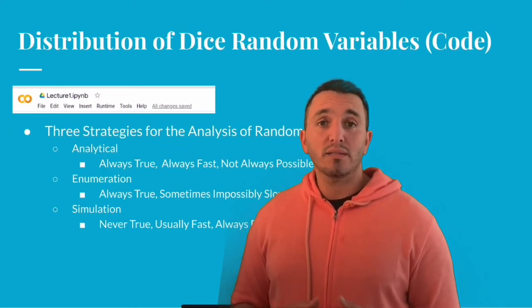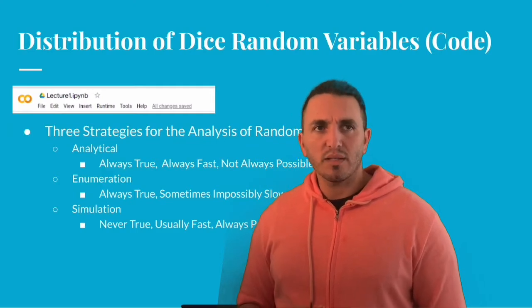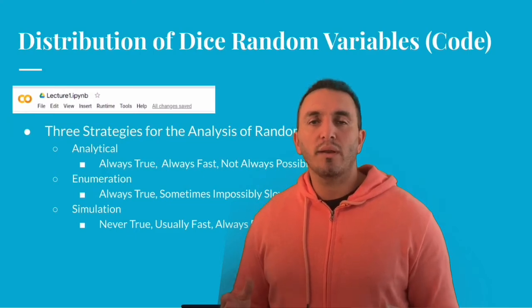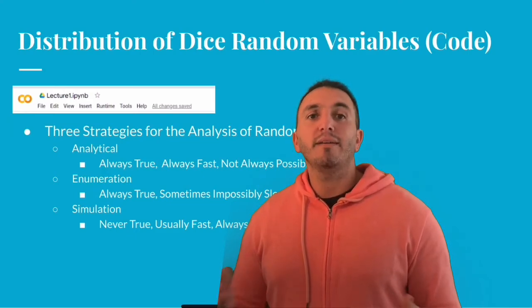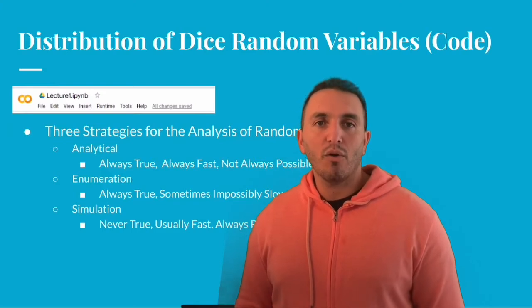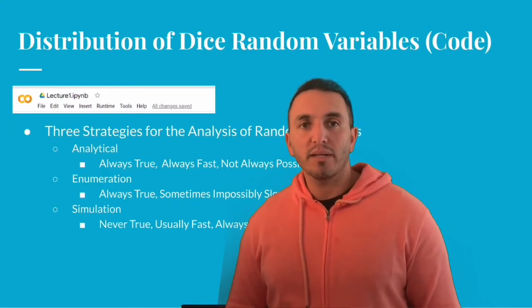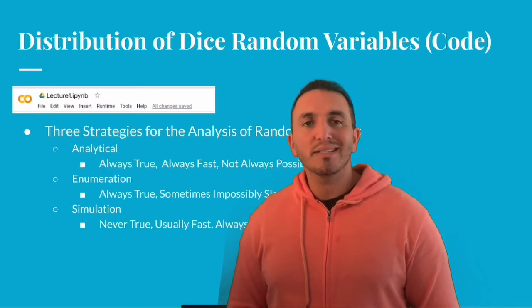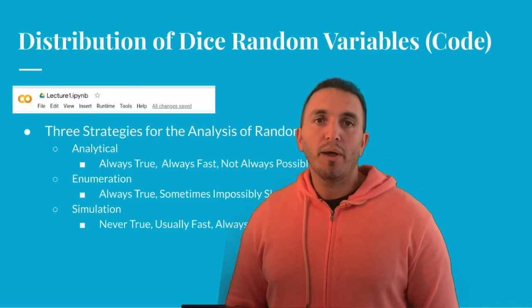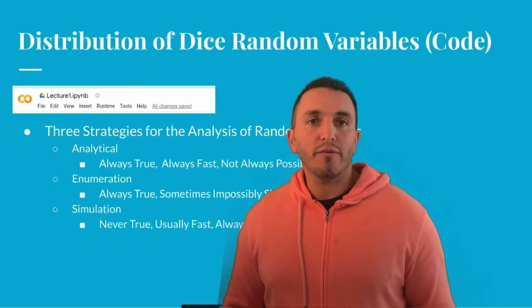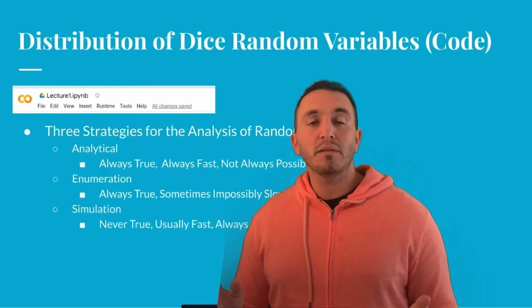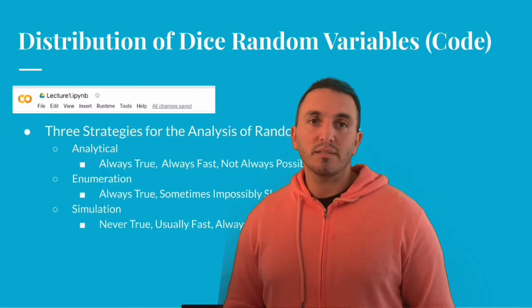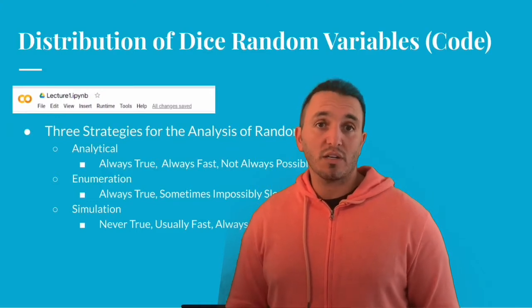The last way is the fastest way, in some ways the easiest way: we can simulate from a random variable. So we have lots of techniques. This is what we're referring to when we talk about random methods. We're sampling somehow, or we're trying to approximate randomness to learn something about a distribution. Now, that usually doesn't give you the exact truth, but it's often the only way we can. So we're going to consider all three of these different methods, and we're going to start now by considering both enumeration and simulation for the two random variables that we just talked about.